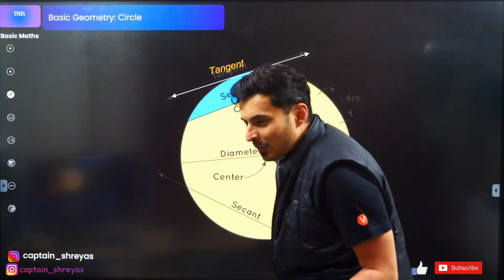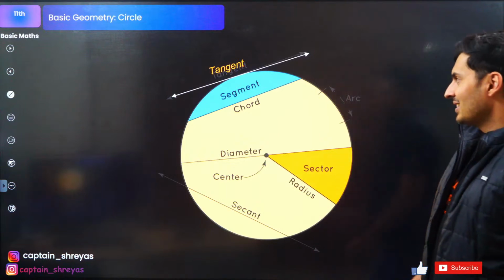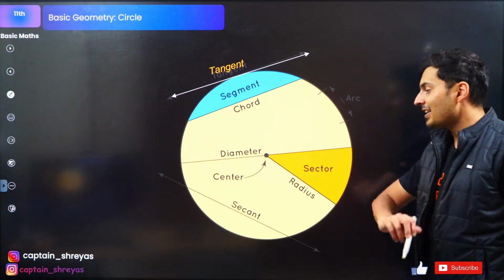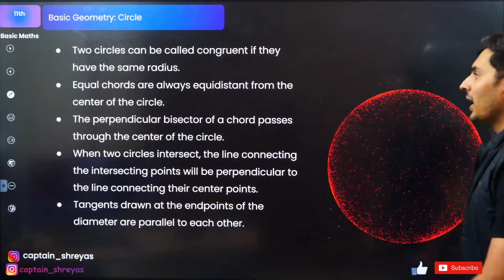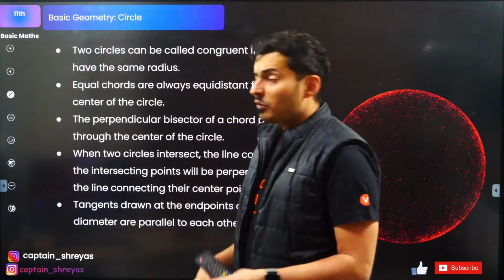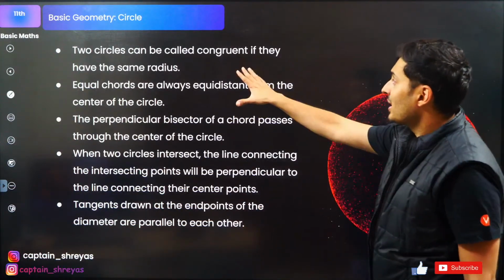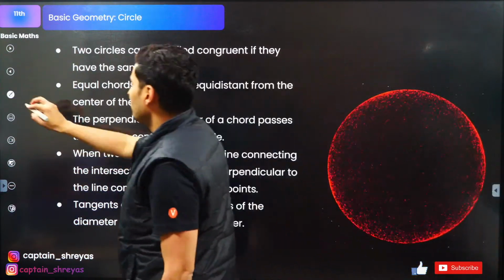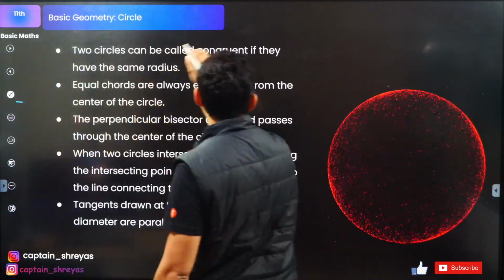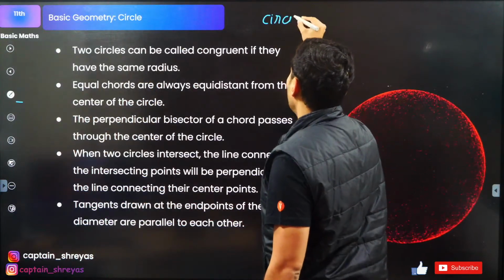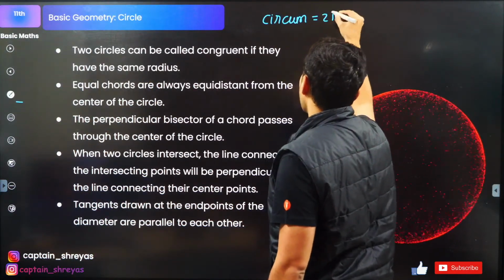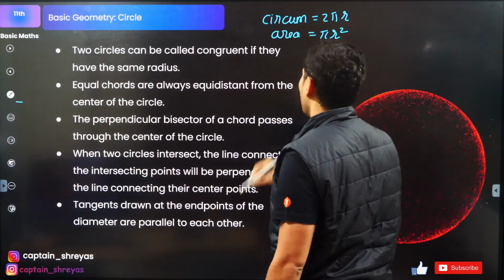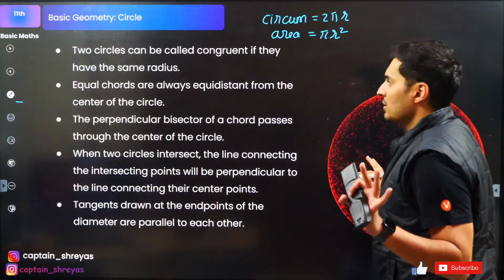Okay, some more properties, guys. Some more properties of circles. Tangent, segment, chord, diameter, center, sector, radius, secant. So let's have a look at the properties of a circle. Very useful again. Two circles are congruent if their radius is same. As simple as that. Circumference of a circle is 2 pi r. Area of a circle is pi r square.